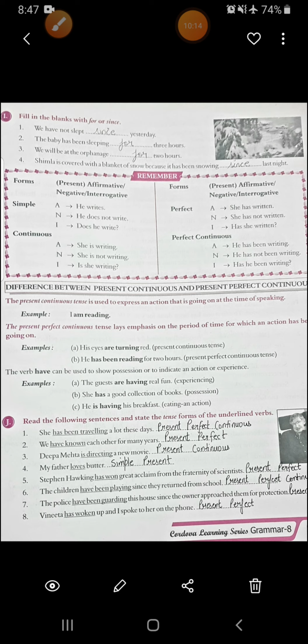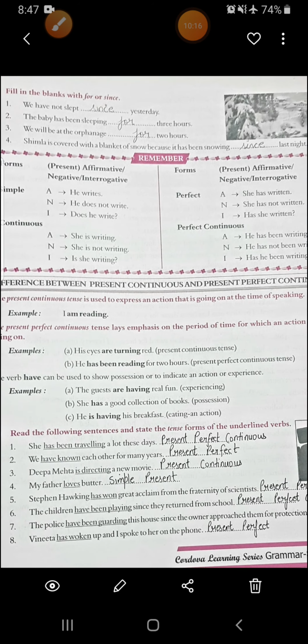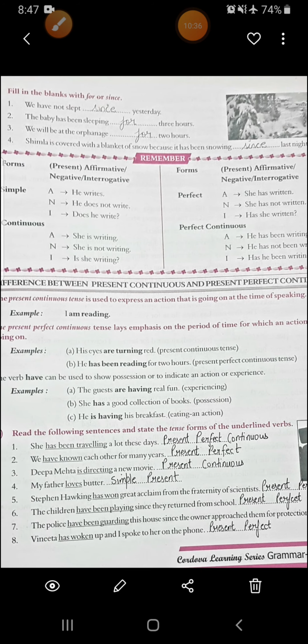See the first one, the underlined word: she has been traveling a lot these days. I told you has plus been plus verb ing form is for present perfect continuous. So the first one is present perfect continuous. Second, we have known each other for many years. See, have is there and the past participle form of know is there. So it is present perfect tense.